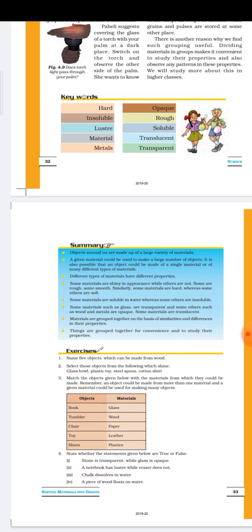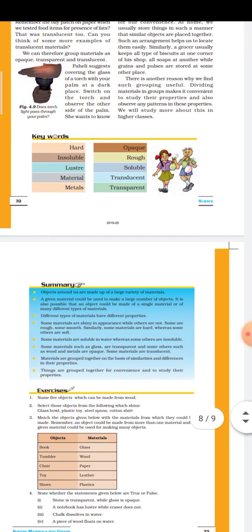There are some material that allow the electric current as well as heat to pass through them. For example, metal. All metal have the capacity to pass the electricity and heat through them. So they are called also what, conductor. What they are called? Conductor. The material through which heat and electricity can pass are called conductor. On the other hand, there are some material, as for example plastics, through which electric current as well as heat cannot pass. So those material are termed as what, insulator. So like this way, conductivity also help in sorting the material into different groups.